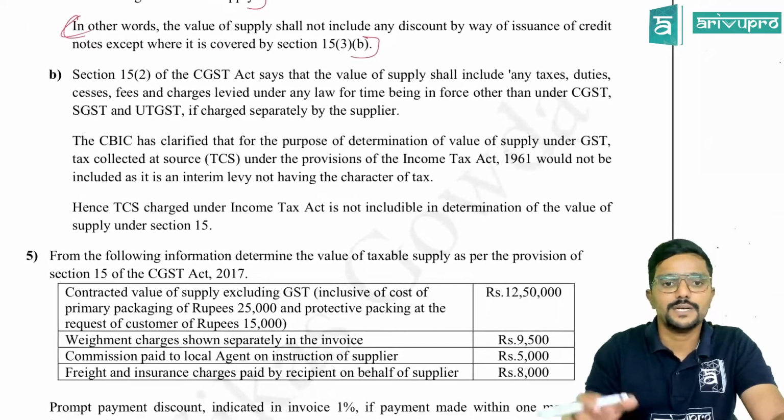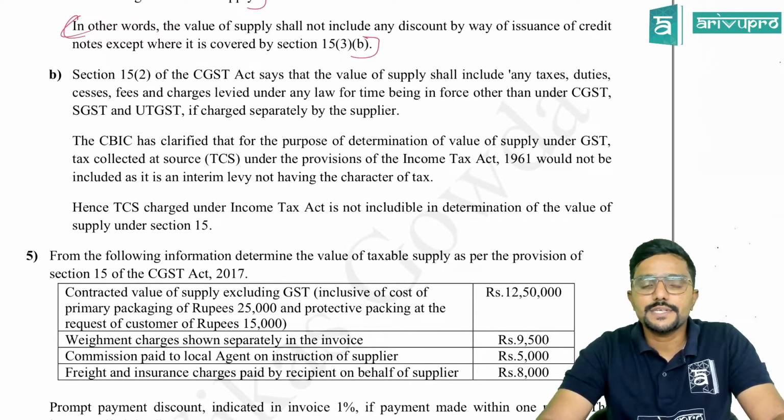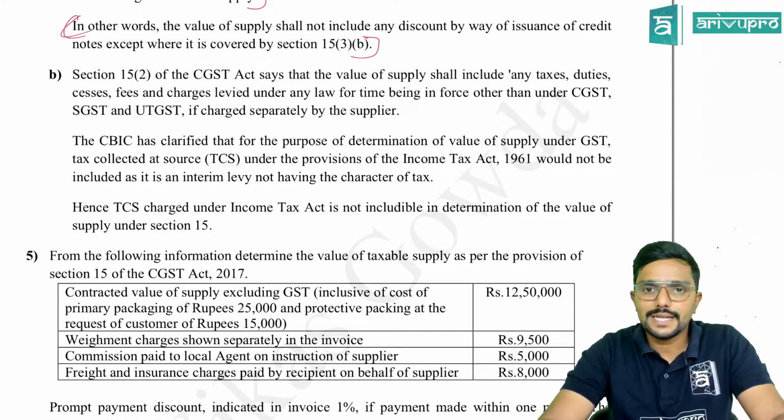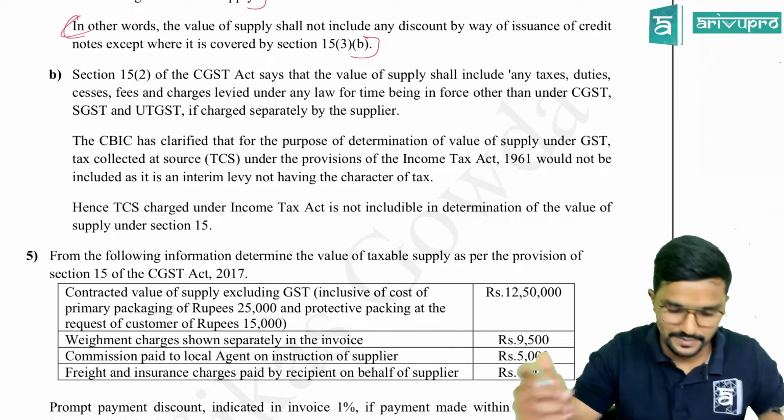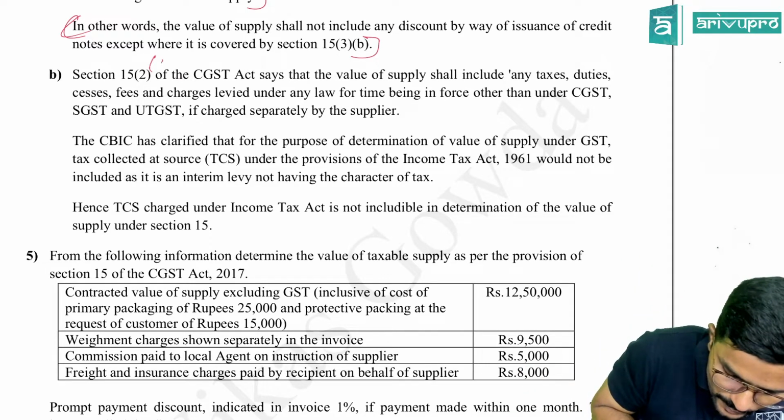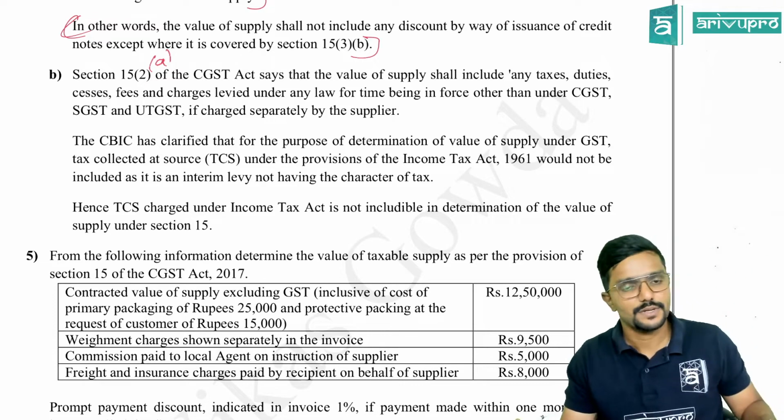Okay, now coming to the TCS part. Section 15.2 of the CGST Act says that value of supply shall include any taxes, duties, cess, fees and charges levied under any law for the time being in force other than under GST, SGST, UTGST, if charged separately by the supplier. This is what section 15.2 clause (a) tells. Agree?